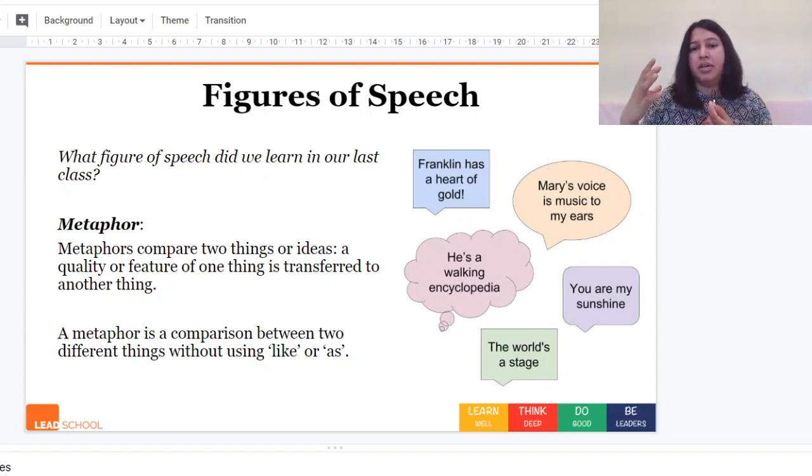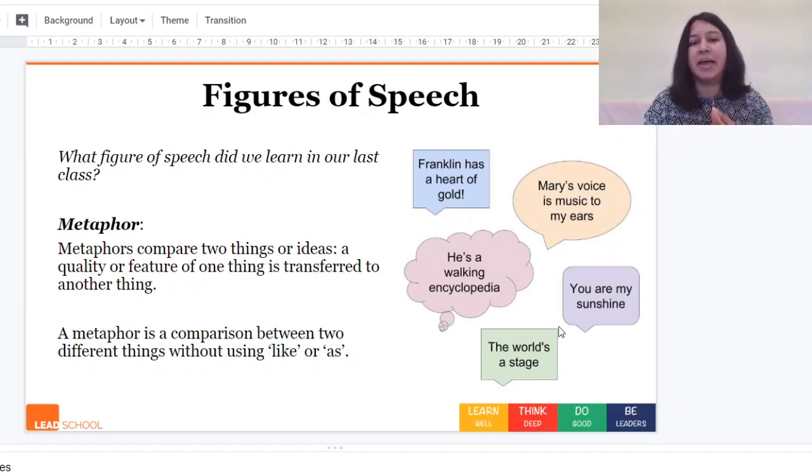And if you want to look at it as a comparison to simile, sometimes we say as good as, or as pink as, right? Or she's like this. So a metaphor is a comparison between two different things without using like or as.